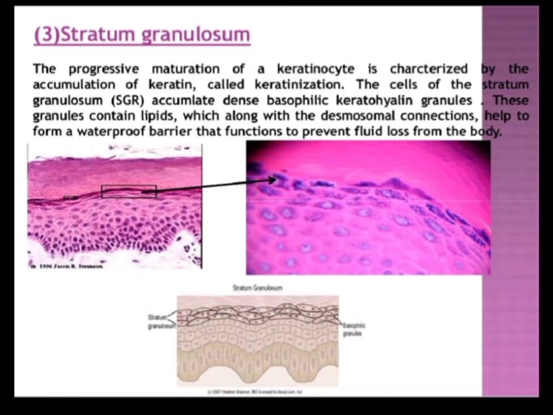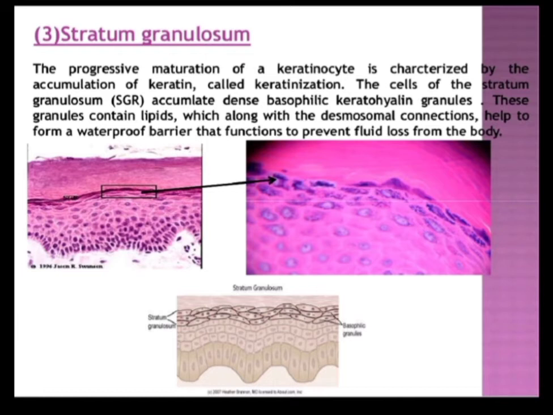Now, with the increase in the size and number of the keratohyalin granules, the nuclei of the cells of stratum granulosum show degenerative changes. They become pyknotic and gradually become pale and indistinct. This is the start of the disintegration and the death of the cell. The cell organelles are lost as a result of autophagy